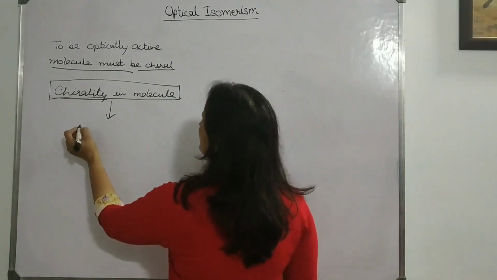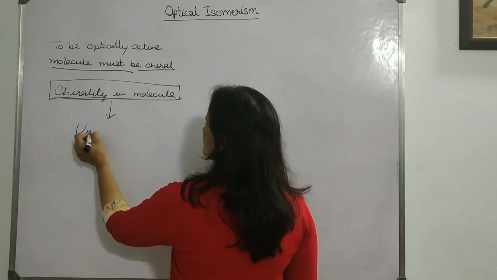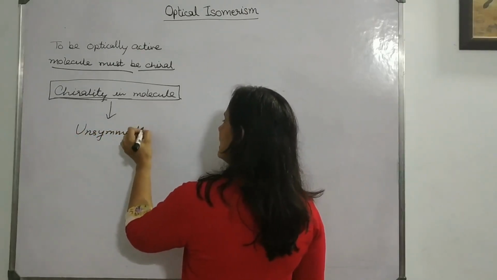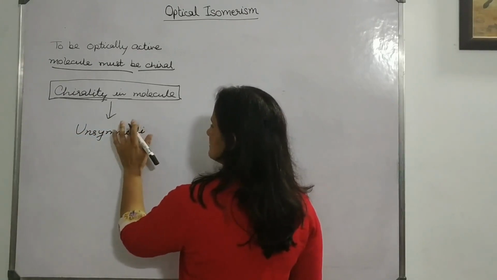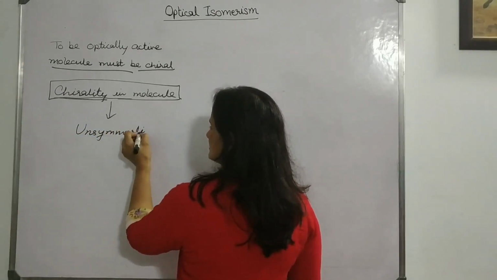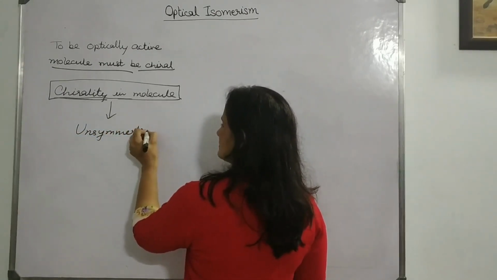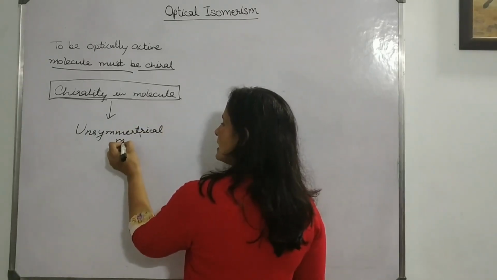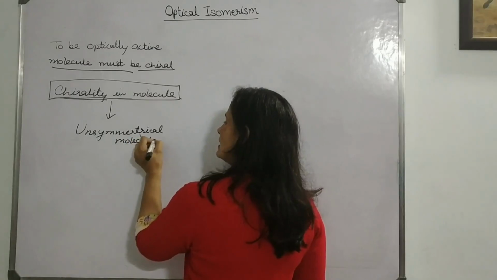First, the molecule must be unsymmetrical in nature.